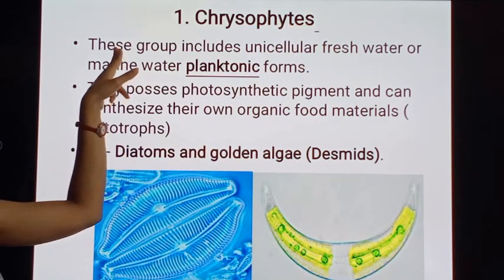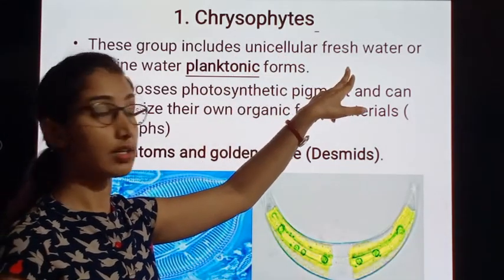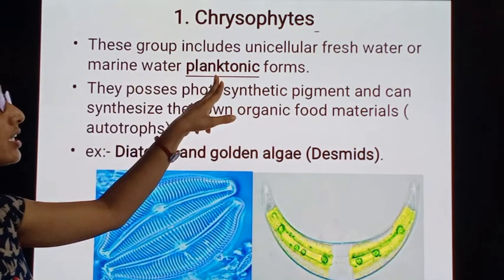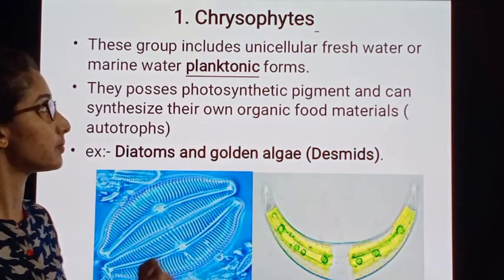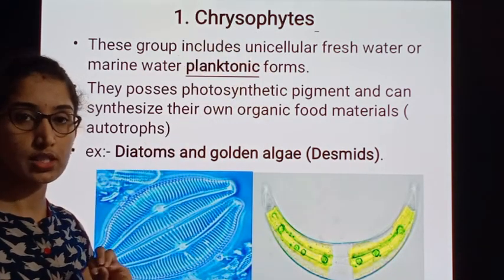This group includes unicellular, freshwater or marine water planktonic forms. What type of organisms are found in Chrysophytes? All the protozoans are unicellular.